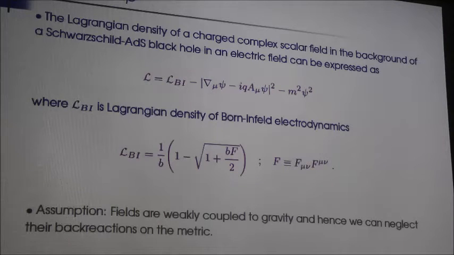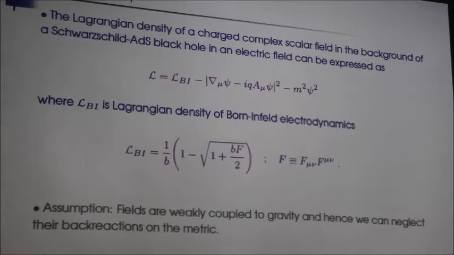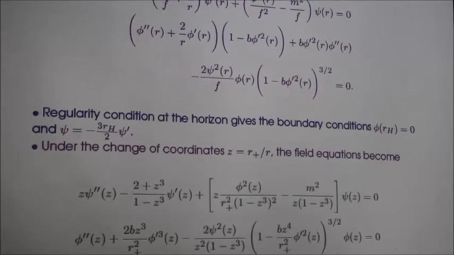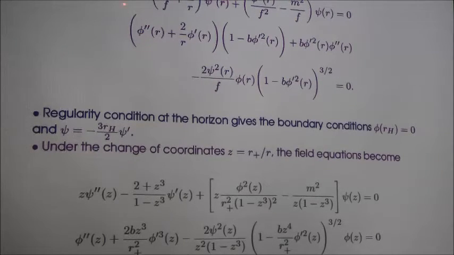Now we would like to make an ansatz that we just have an electric scalar potential, A_mu equals phi of r, and we take psi, the charged scalar field, to be a function of r only. So this is just an ansatz, and if we take this ansatz and work out the equations of motion following from the full action, we end up with the following equations for psi and phi.